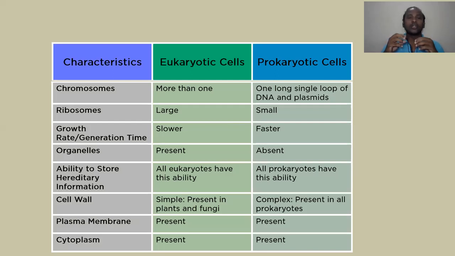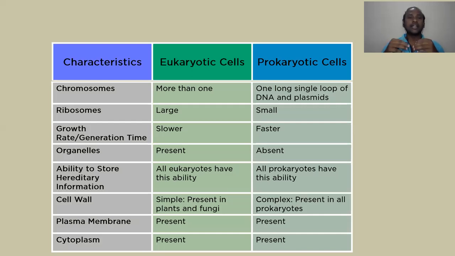Right, the growth rate and generation time: obviously in the eukaryotic cell it is very slow because of its complex structure, whereas in prokaryotes it is much faster. If you take E. coli, it takes only 20 minutes for division. So one E. coli bacterium within 20 minutes divides into 2 E. coli bacteria, right? That is very fast.